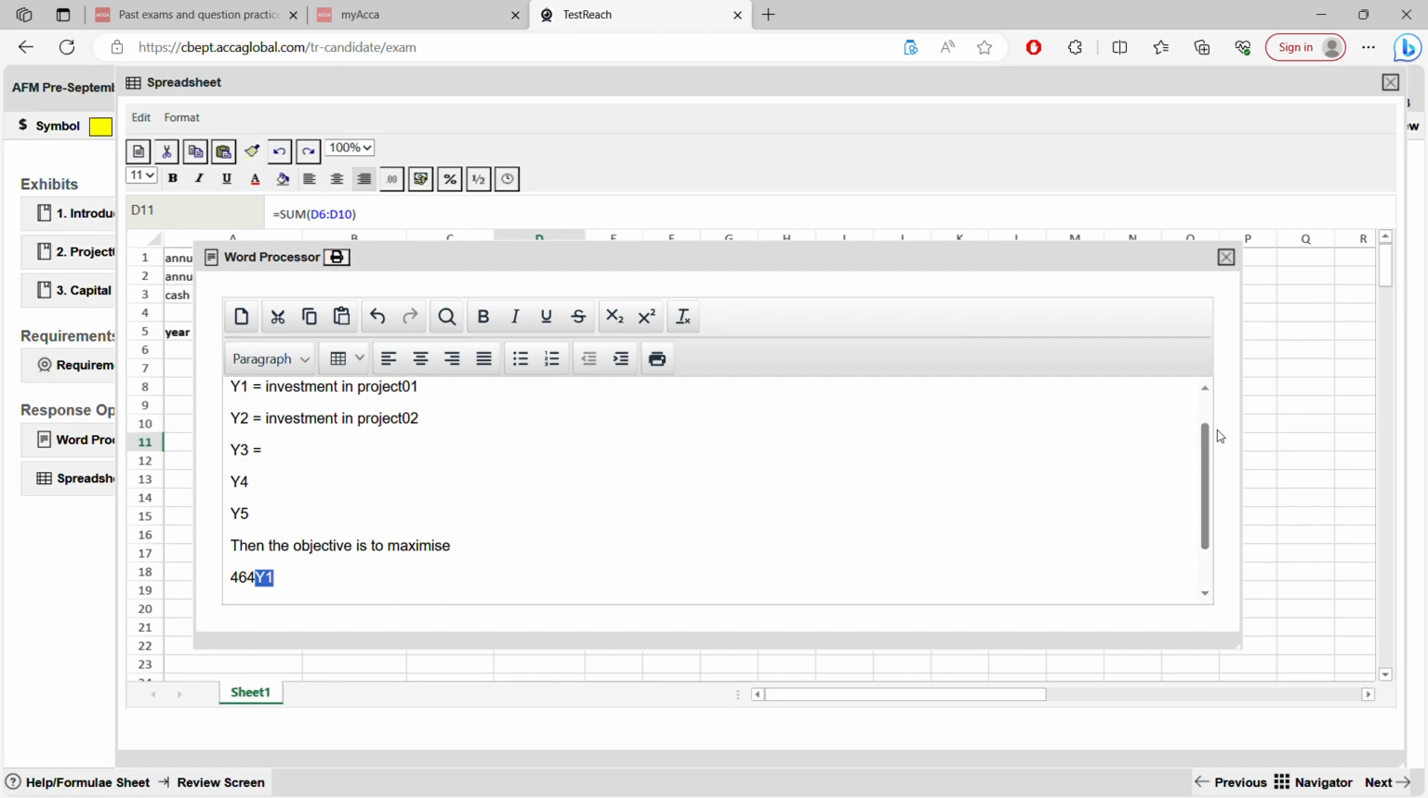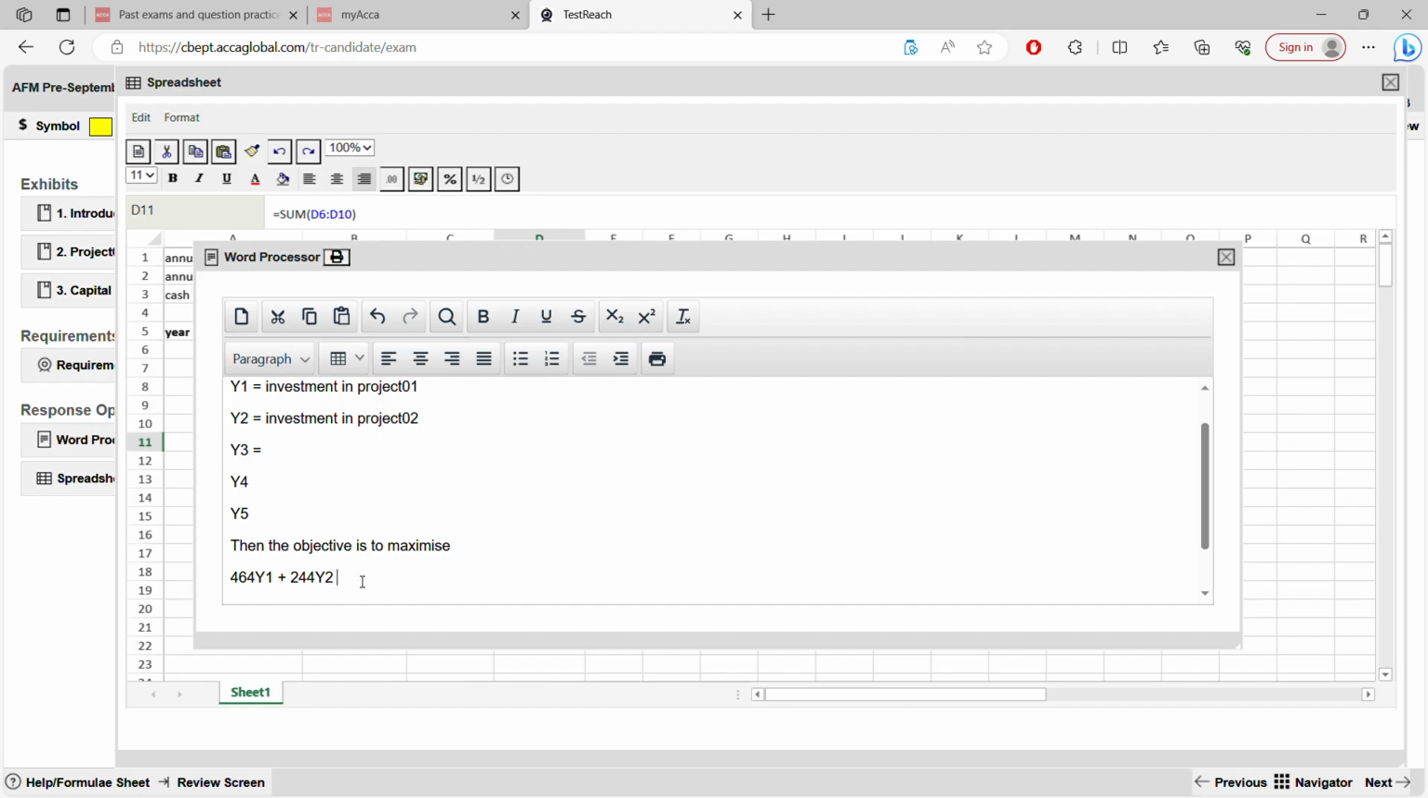Net present value of project 2 multiplied by investment in project 2. Net present value of project 3 multiplied by Y3. Net present value of project 4 multiplied by Y4, and Y5 with the net present value of project 5. While doing this multiplication, you have to add along. Project 1 add with project 2. What is project 2's net present value? 244,000. So 244 Y2. I've written Y2 two times.